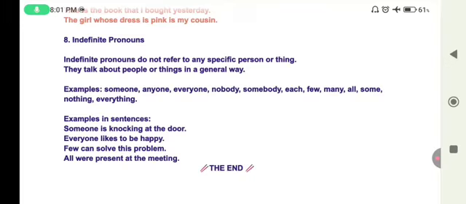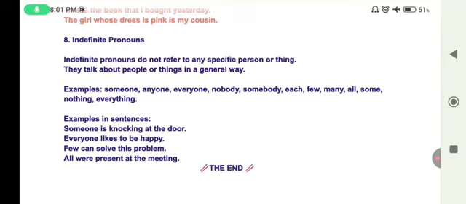So this is the end of this lecture. So my dear students, a pronoun is a word that takes the place of a noun. It helps us to avoid repetition and make our language neat and clear. Let's quickly recap all the kinds. There are 8 kinds of pronoun.